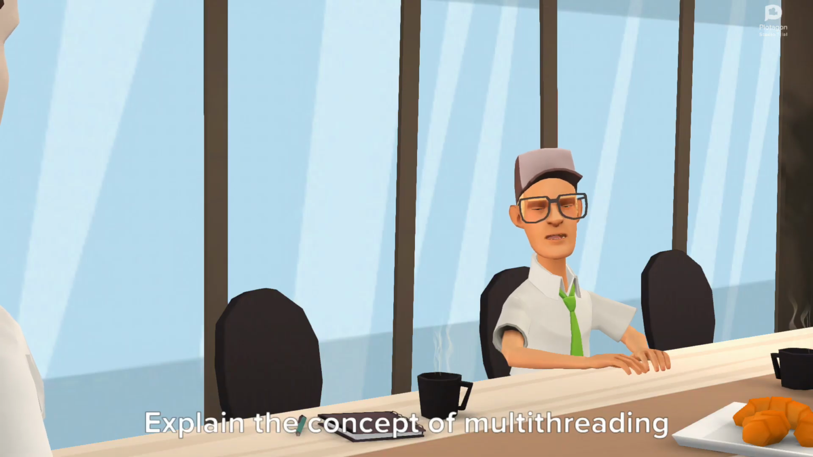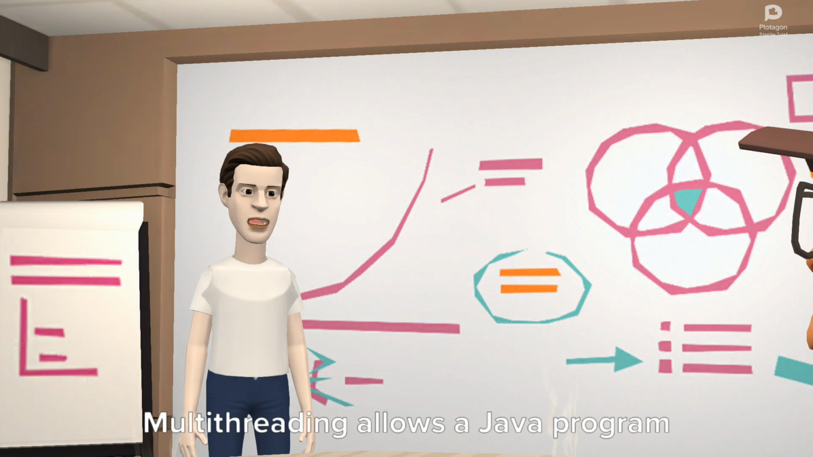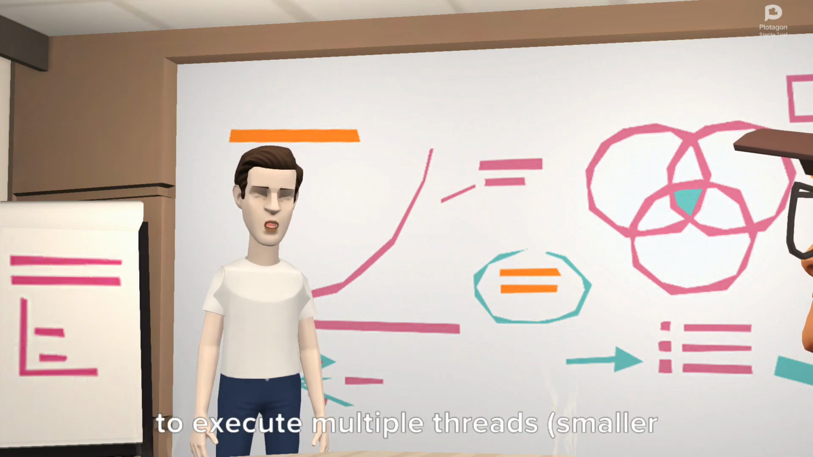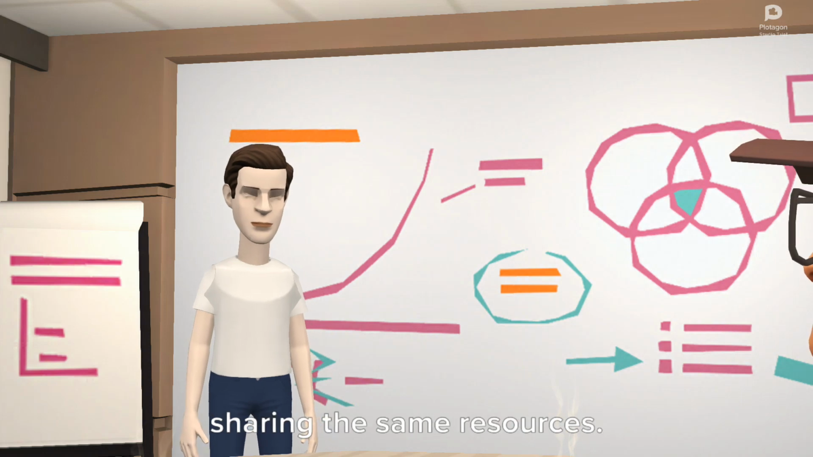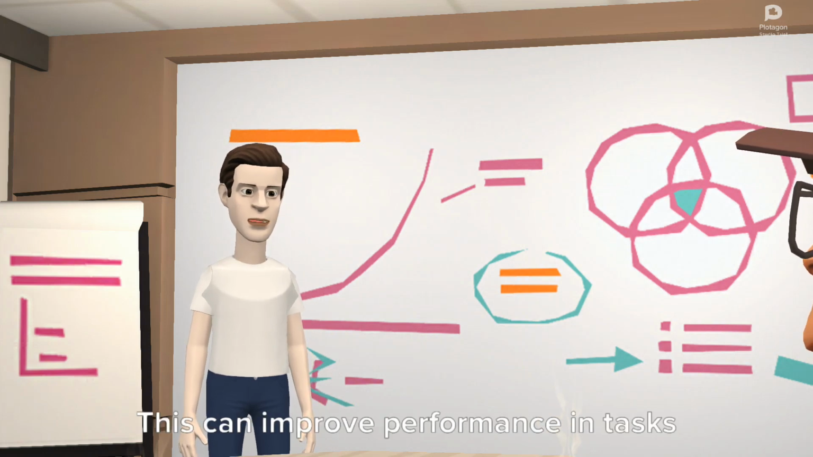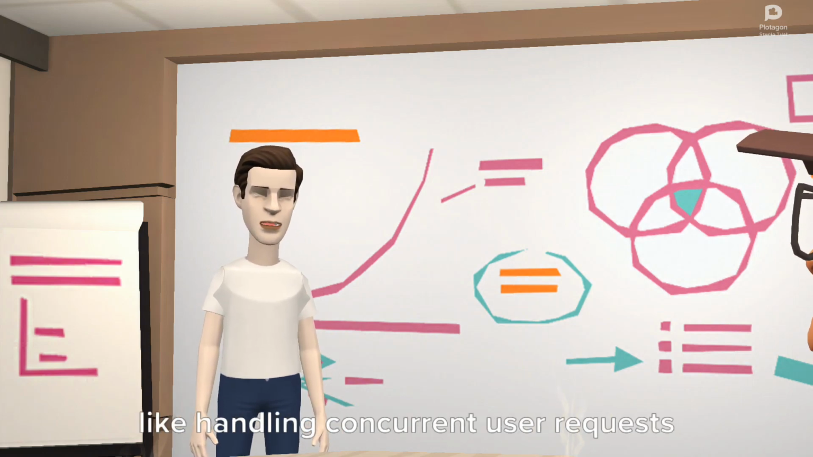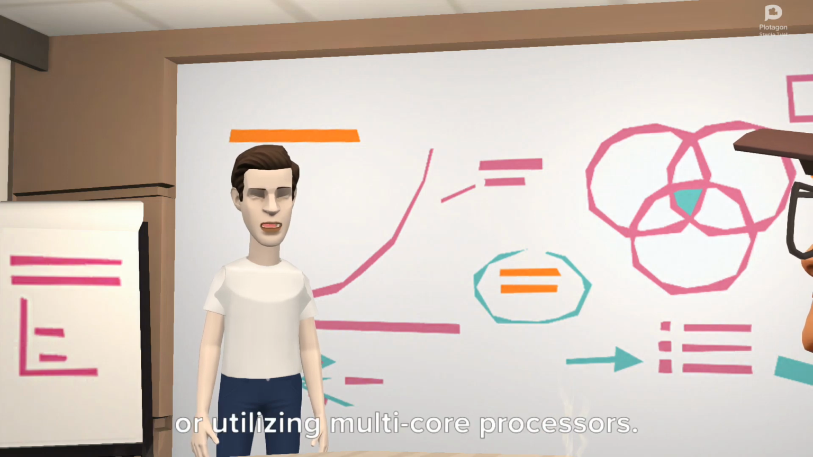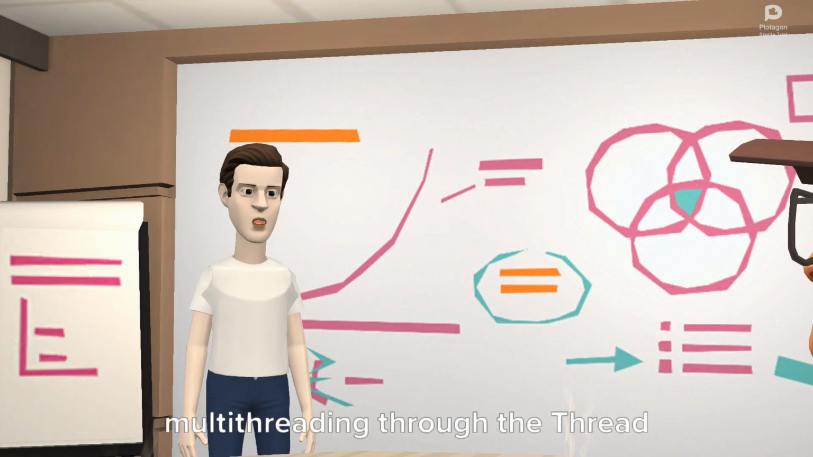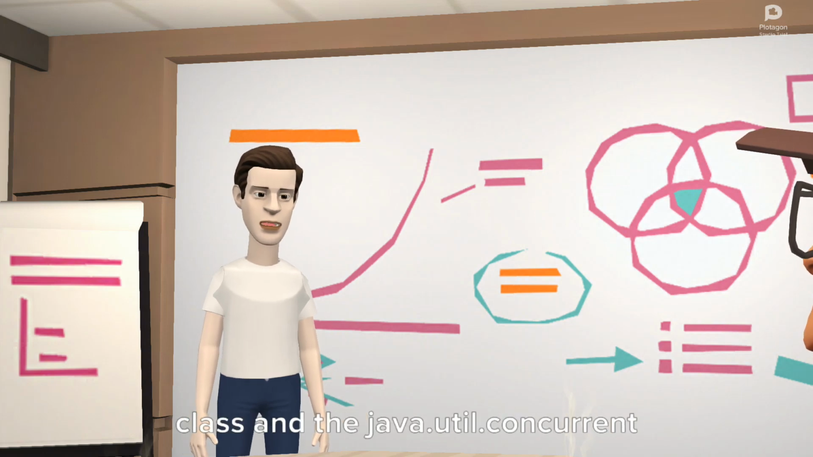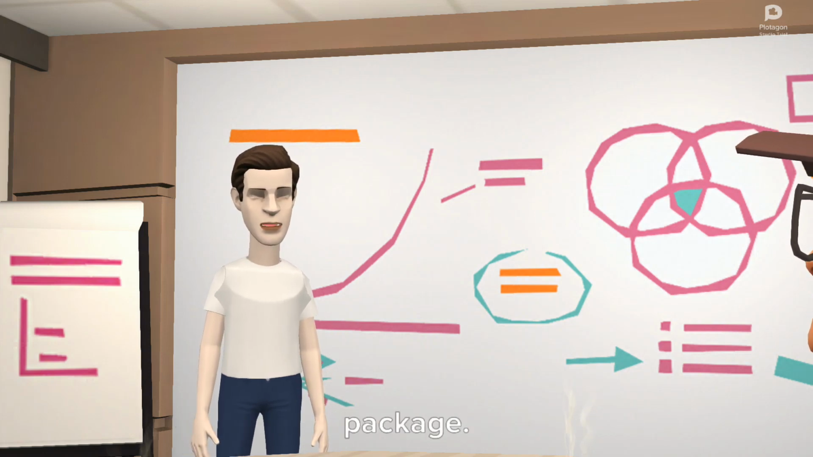Explain the concept of multithreading in Java. Multithreading allows a Java program to execute multiple threads, smaller units of a program, concurrently, sharing the same resources. This can improve performance in tasks like handling concurrent user requests or utilizing multi-core processors. Java provides built-in support for multithreading through the Thread class and the java.util.concurrent package.